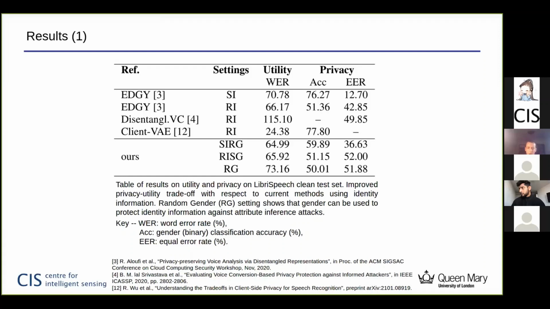Also, we can see in the RG setting, the random gender setting that contains only gender information, that we are able to protect the identity of the speaker, as seen by the equal error rate number close to 50%, which denotes randomness in the classifier being able to predict the correct gender or verify the identity of the speaker.